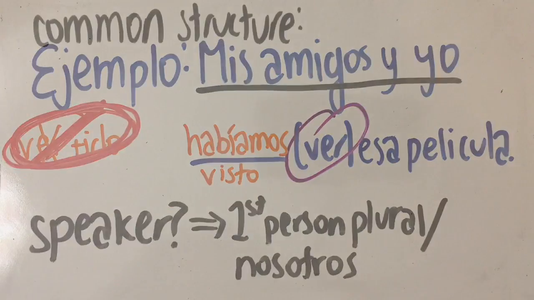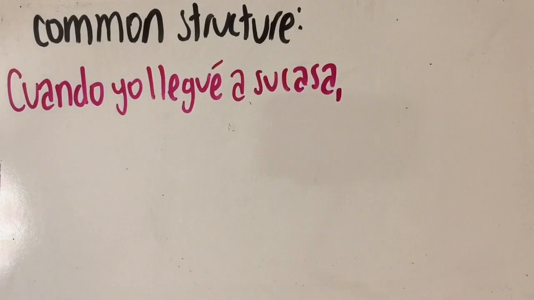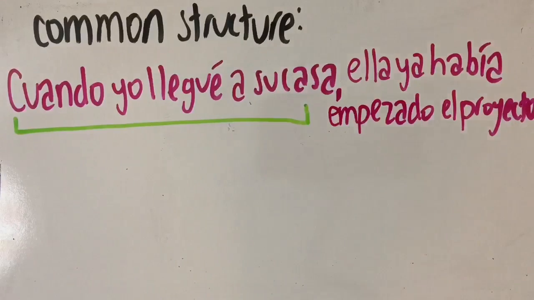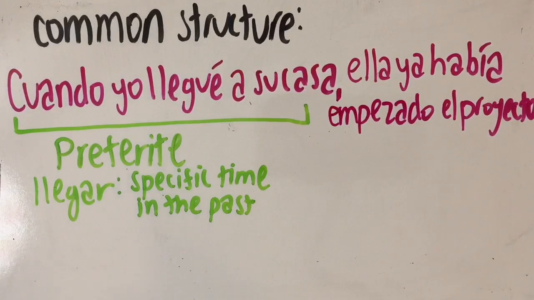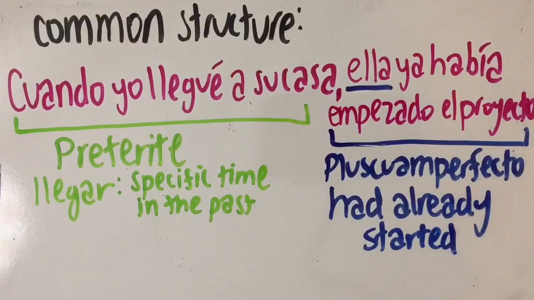Here's a very common type of sentence structure that you'll probably be tested on. Cuando yo llegué a su casa, ella ya había empezado el proyecto. When I arrived at her house, she had already started the project. So this first part of the sentence is a preterite clause because the verb llegar, or to arrive, happened at a specific time in the past, right? I arrived at a certain moment in time. However, the second part is pluscuamperfecto because the subject of this clause, ella, had already started the project in the past, and this was before I entered.